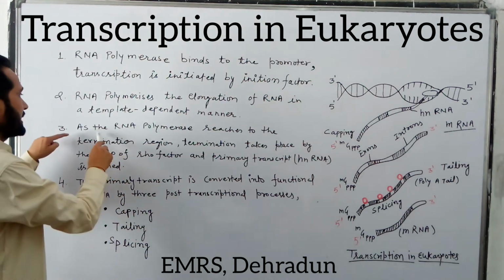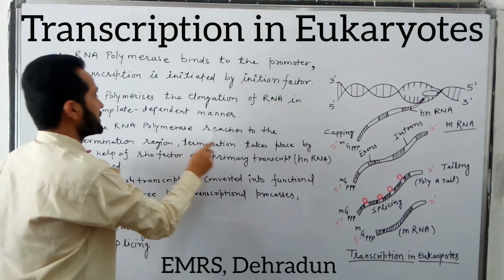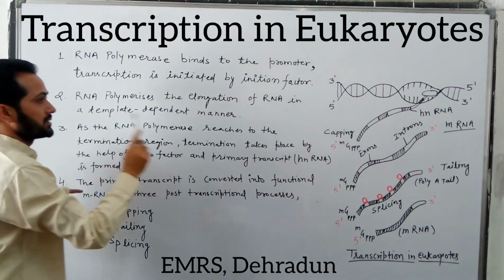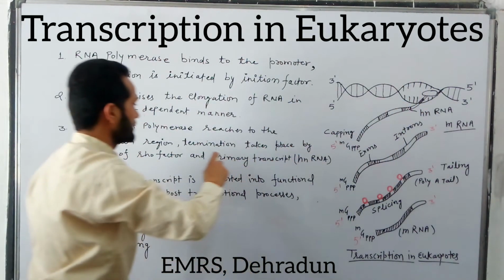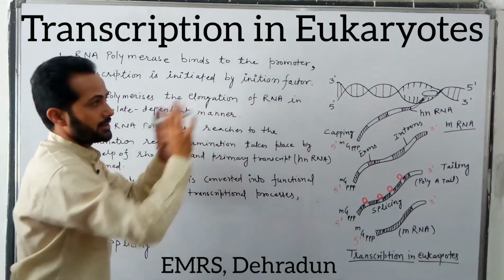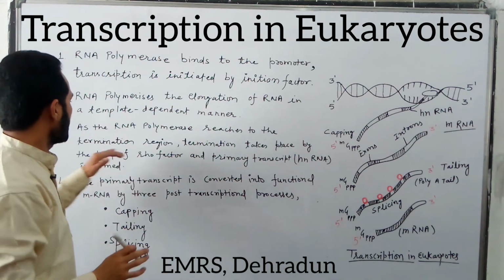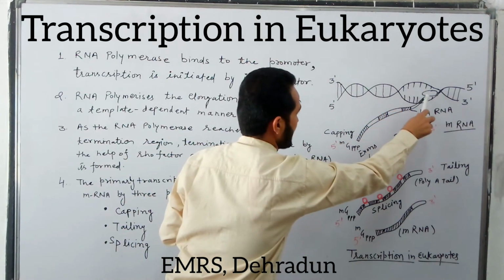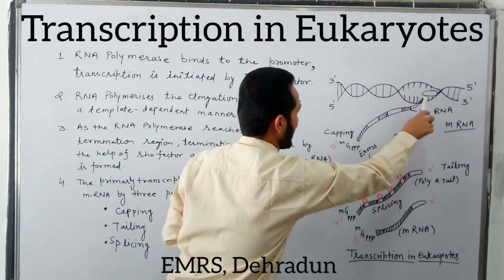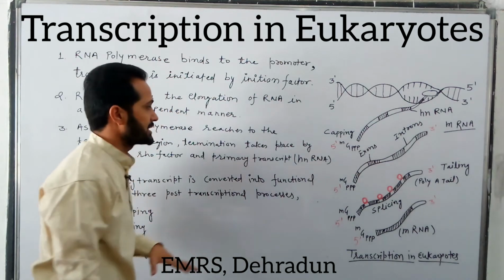In the third step, as the RNA polymerase reaches the termination region, termination takes place. The termination process takes place with the help of the Rho factor. The polymerase enzyme binds at this region with the Rho factor and termination takes place.